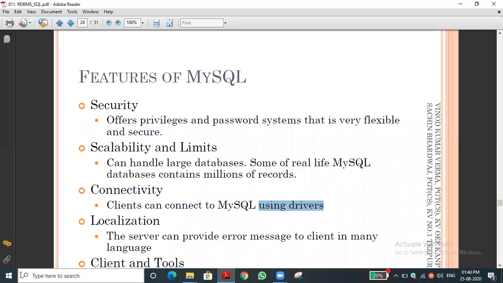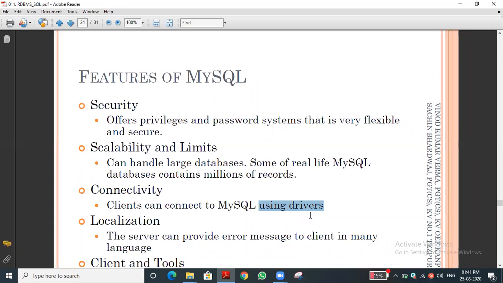That's what I asked you to mention: what software we are using in the project. In the abstract also I asked you to submit it, isn't it? So you should know these terms. Localization: it will provide errors in the client in many languages. For example, Python errors are different, Java errors are different, C++ errors are different, and Ruby, another language, has different errors.